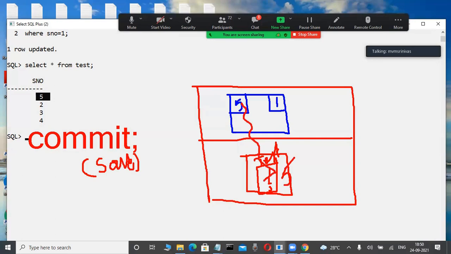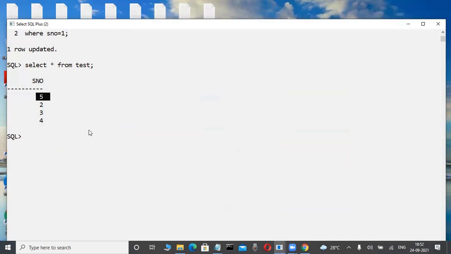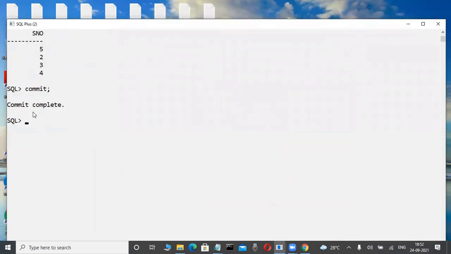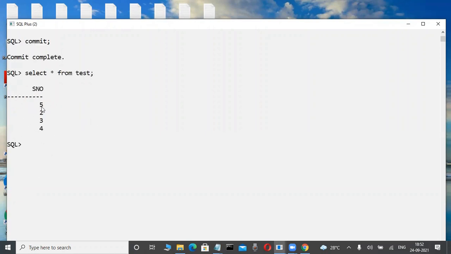In the hard disk. Whenever the data is stored in the hard disk, automatically this data goes into the new buffer, and in the old buffer also this data goes. Now check whether that is correct or not. Suppose I'm interested to save this one permanently, commit only. Now I'm giving commit, commit is completed. Now check it out: select star from, what table is there? Test is the table. Is 5 there or not? Yes, 5 is there. Now I exit from the database.